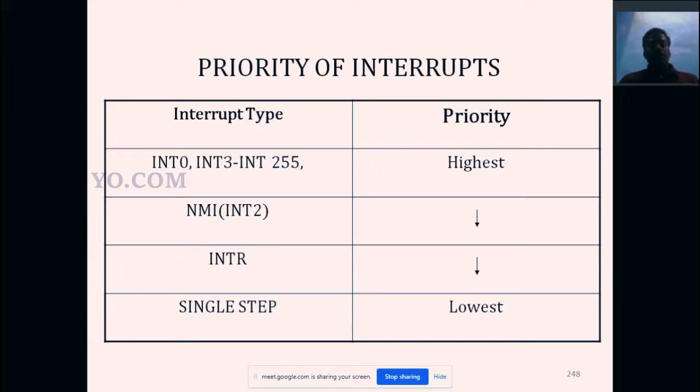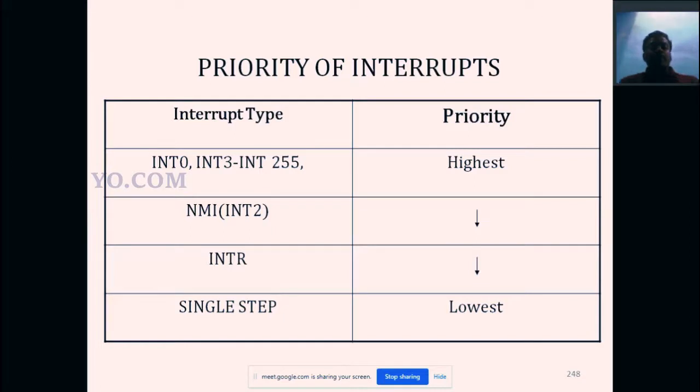So these software interrupts are highest priority. If the processor faces three interrupts at the same time, it will choose this software interrupt first. After that it will execute other interrupts based on the priority.